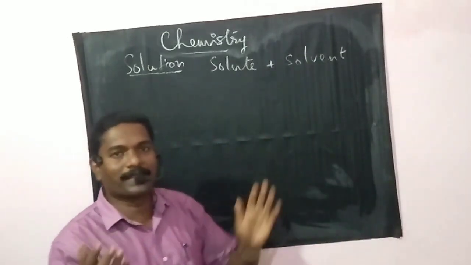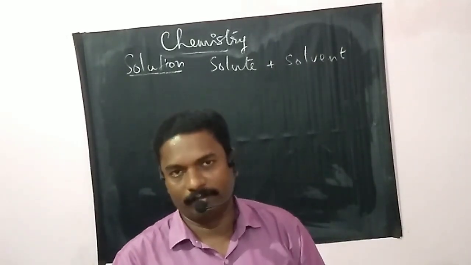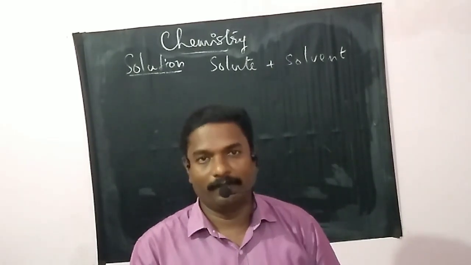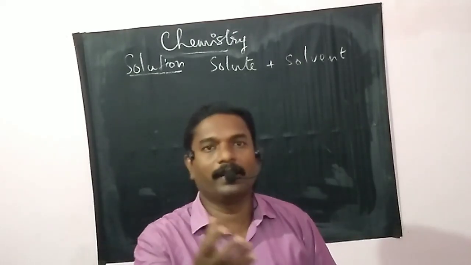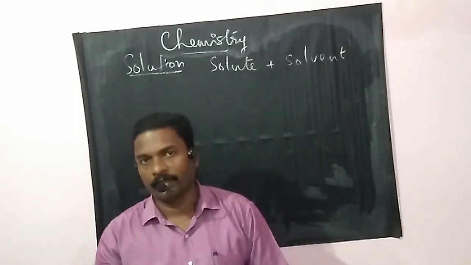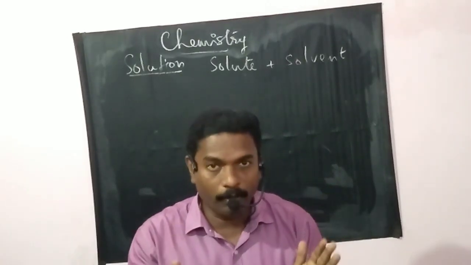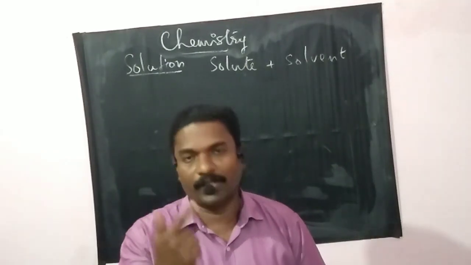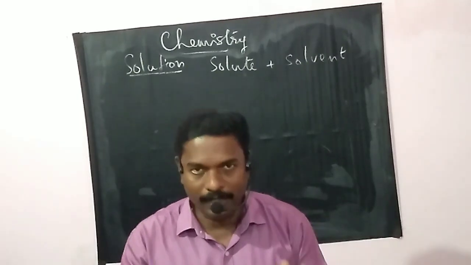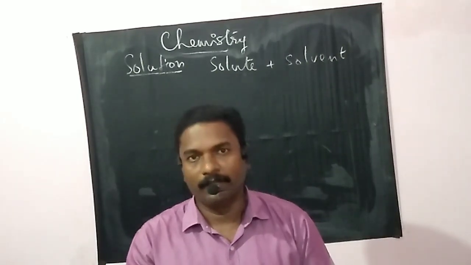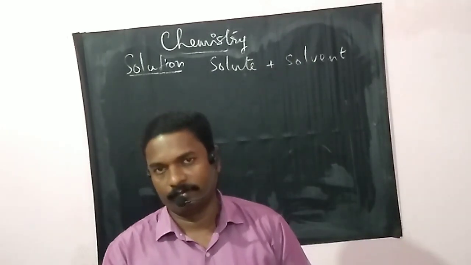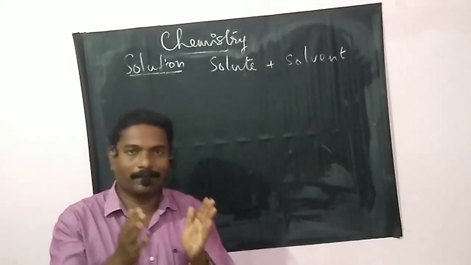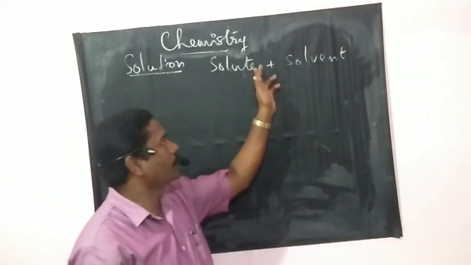But see, if we are mixing an acid and some water to make a solution, how can we say which is the solute and which one is the solvent? In such cases, the component which is taken in excess is the solvent and the component which is taken in less amount is the solute. So the excess component is solvent and the component in less amount is solute.